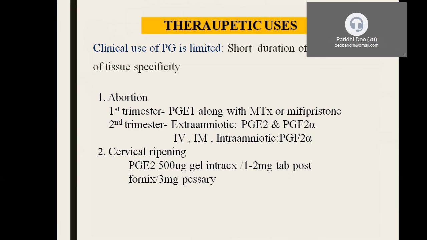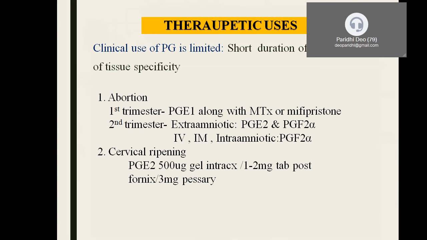I said they have only 30 seconds of half-life. Those are two important limitations because of which they are unable to be used widely. But still, in some diseases, they are still used. In carrying out abortion in the first and second trimester, PGE2 and PGF2 alpha can be given intravenously and intramuscularly, along with mifepristone in case of first trimester.